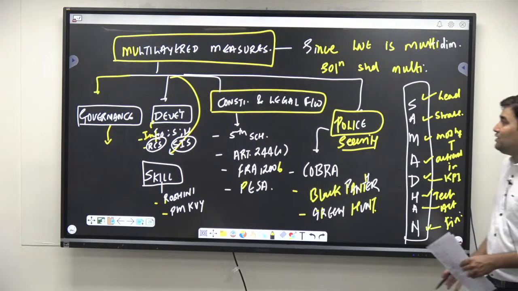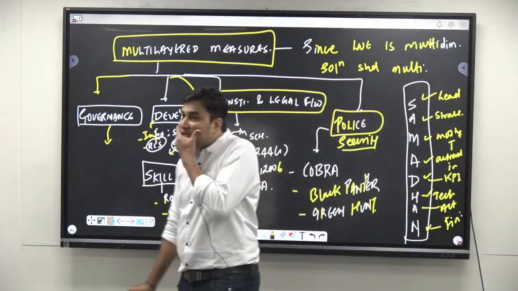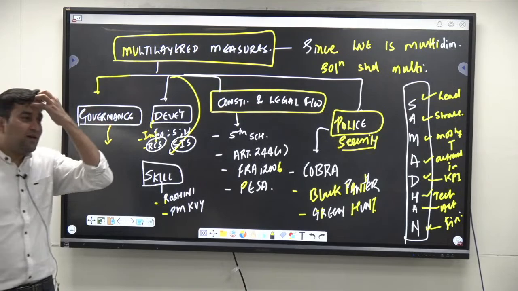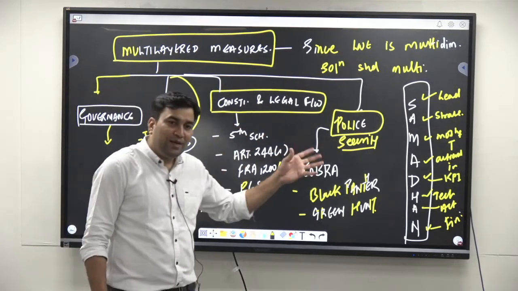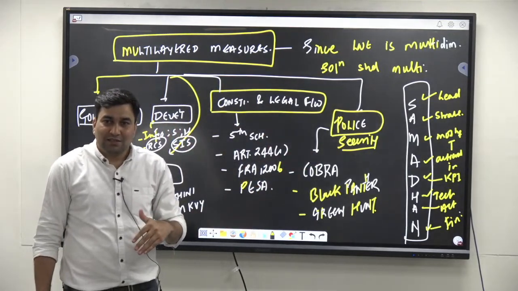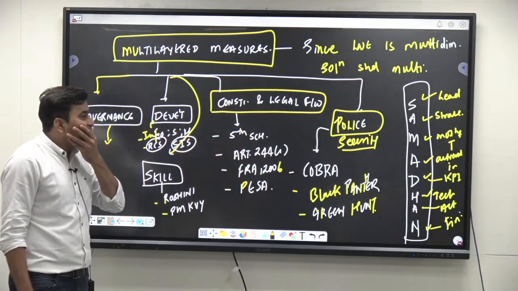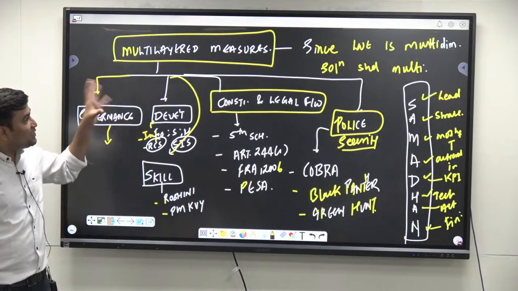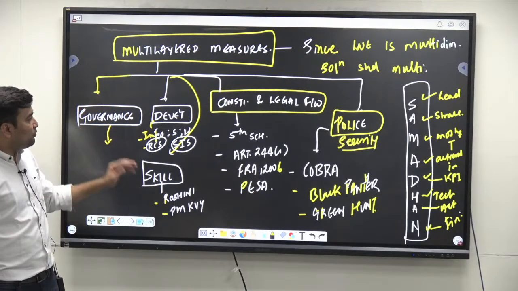We need to stop the finance. If you are choking down the funds, after demonetisation Naxalism automatically came down, right? So this Samadhan strategy is a comprehensive strategy which tells how everything needs to be done. Since the problem is multidimensional, the solution should be multi-layered.